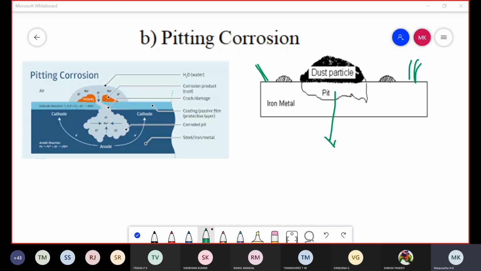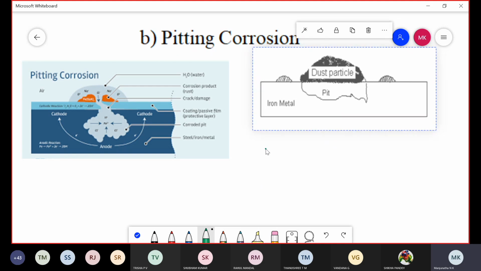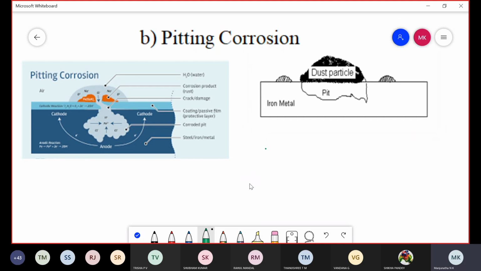Coming to the reactions observed in pitting corrosion, the same reactions are observed. First, at the anode, for example this is an iron metal, the iron undergoes an oxidation reaction to form Fe2+ ions with the liberation of electrons. But at the cathode, the reaction is based on the nature of the environment.